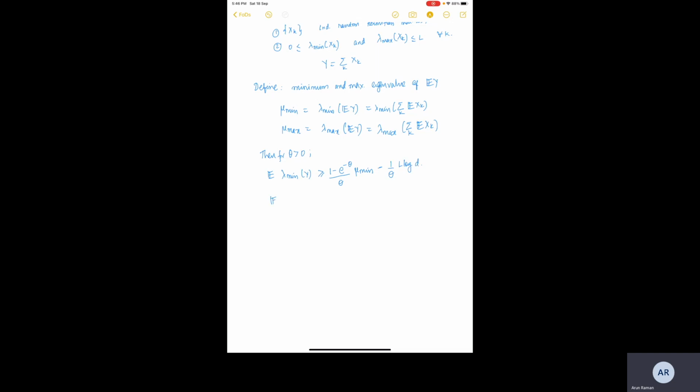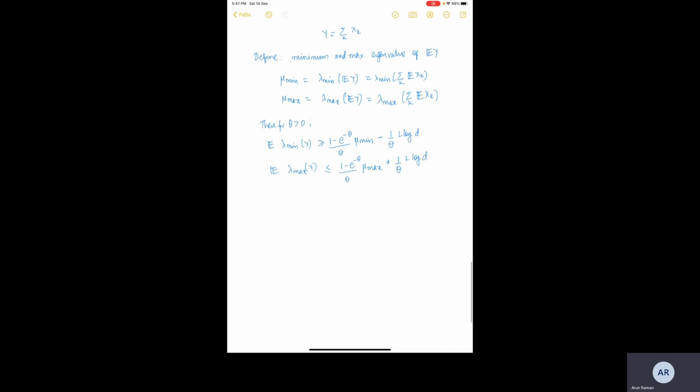And then the expected value of lambda max of Y is less than or equal to (1 minus e raised to the power minus theta) by theta, times mu max, plus 1 over theta, L log D.